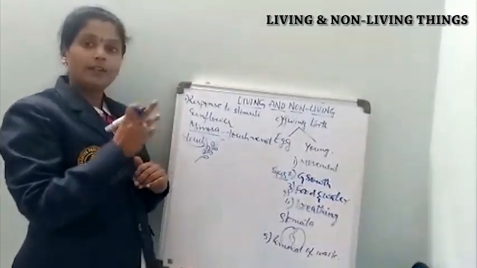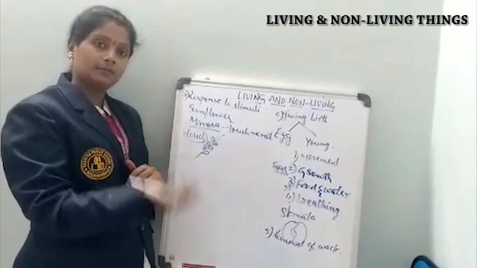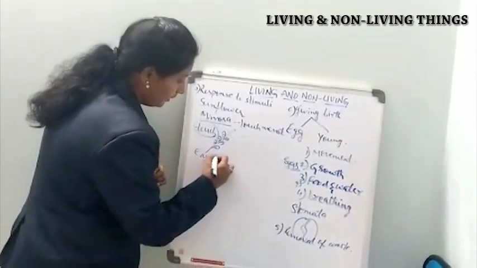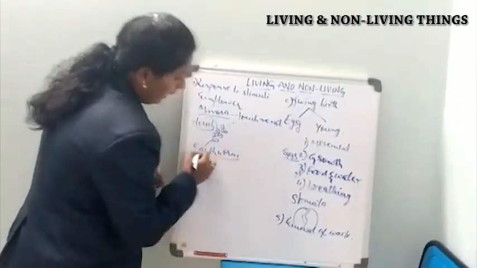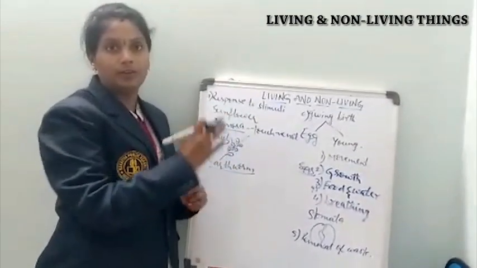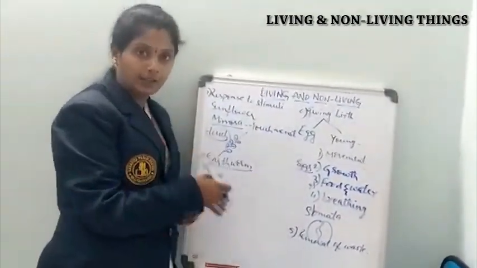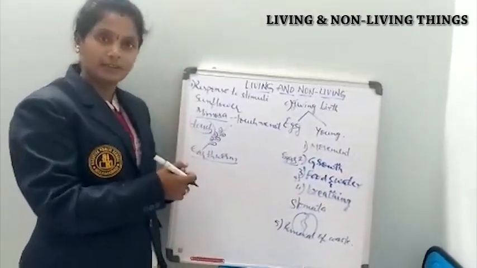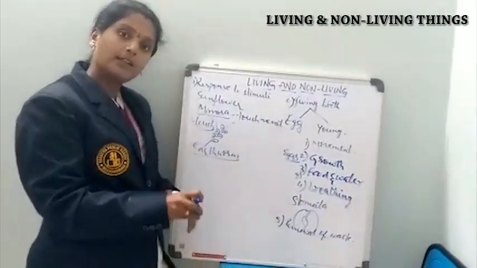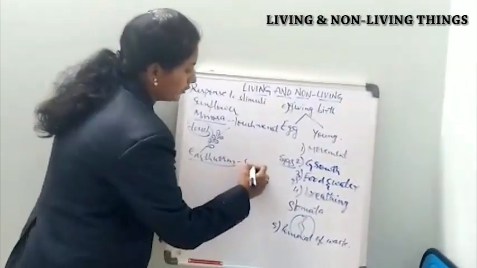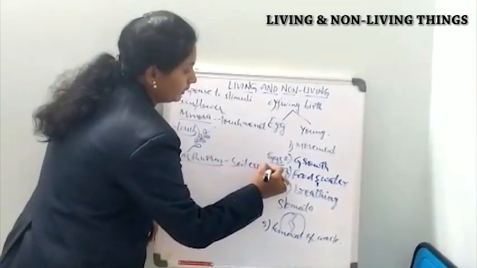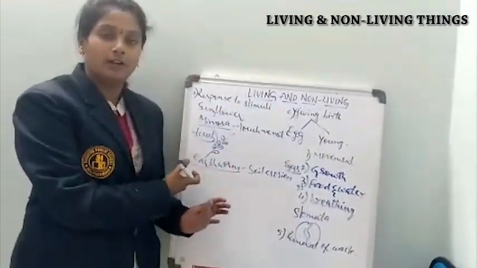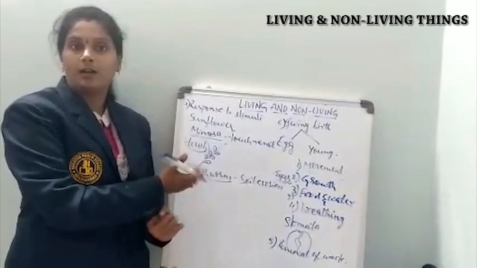For example, if we come to another category, other living organisms like the earthworm. Yes, everyone knows earthworms, and they are present in the soil. They are very good friends to the farmers. As they live under the soil, they like dark places, dark regions. That is why they select the underground place, and they help in soil erosion. That means they mix up the soil. That is the main function of earthworms. That is why we call them farmer's friends.